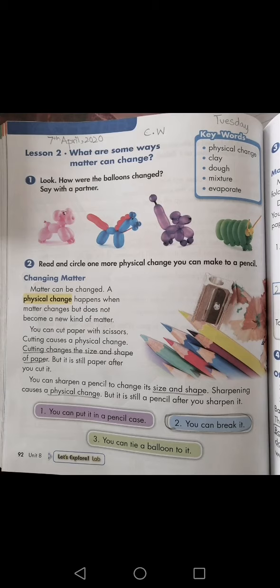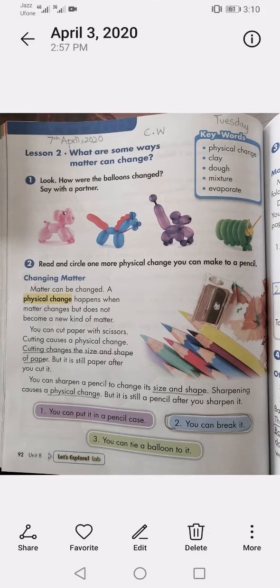That matter can change its shape and size. Okay, it will not change its state of matter, it will change its size and shape. Physical change is the change in its size and shape. Now here you can see that when we sharpen the pencil it will change its shape and size, but the matter of the pencil doesn't change. It will remain the pencil and just the size and the shape will change. This change is called physical change.